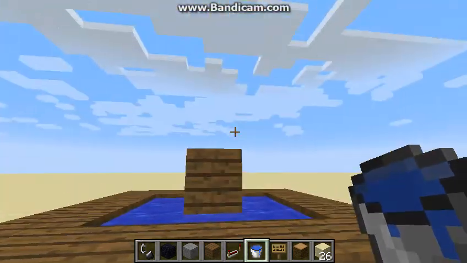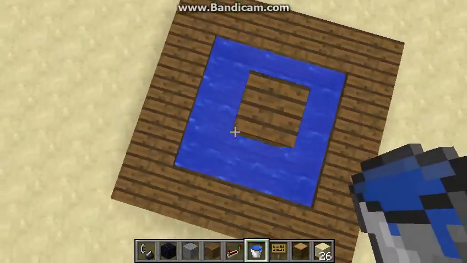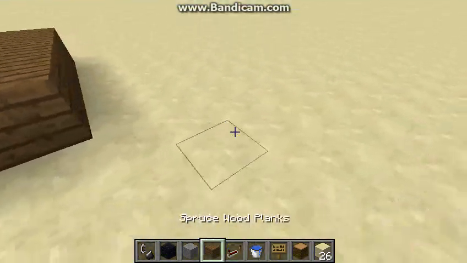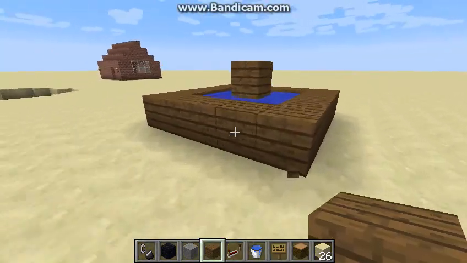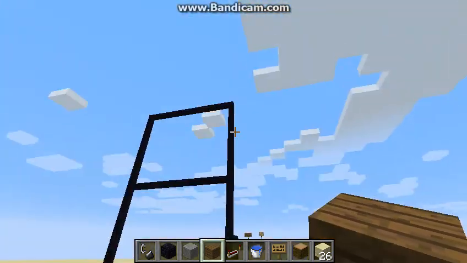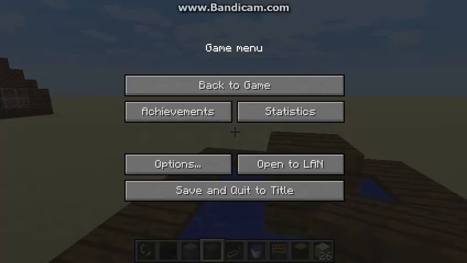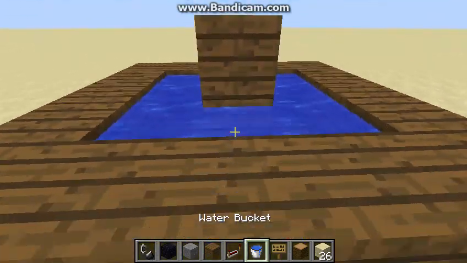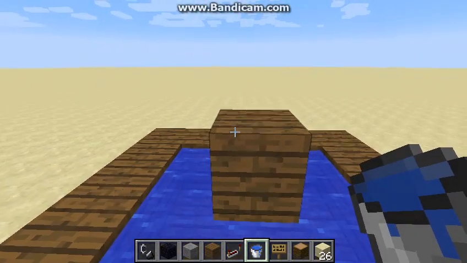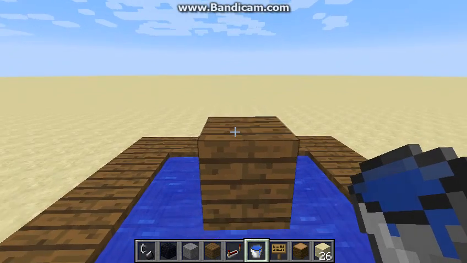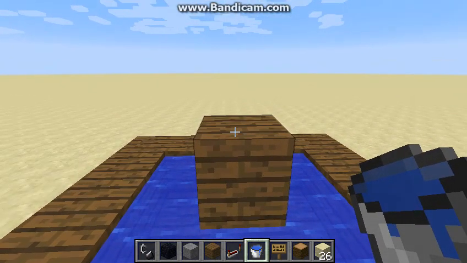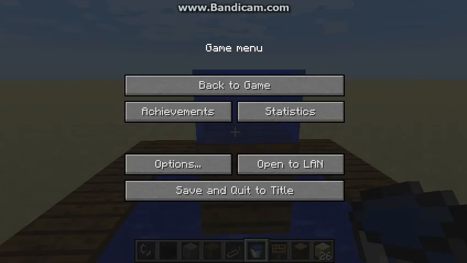So first, you're going to want to make something that looks kind of cool, like this. I recommend that rather than just having a block like that. You can do that if you want, but I don't recommend it. You start off by placing a water and then pressing escape, pausing the game right after you place the water like this, and it hasn't started running.